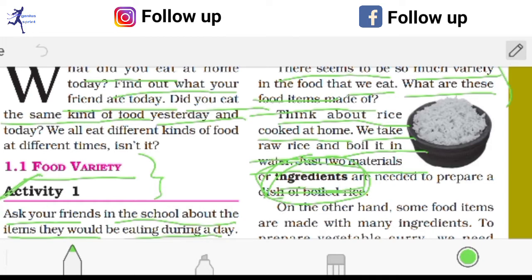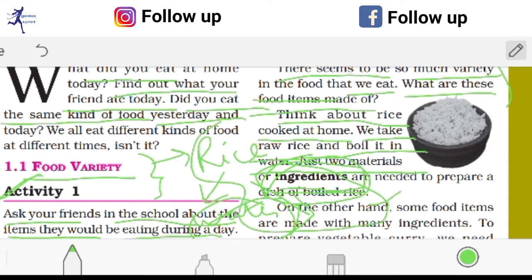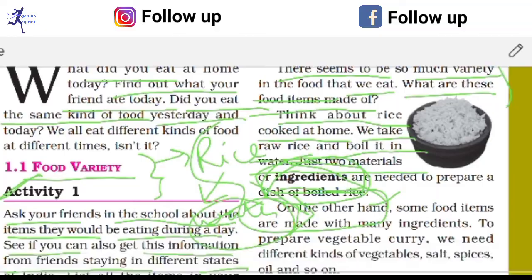For example, suppose you are going to cook rice. What are the things necessary for it? Water is necessary, and heat is not one kind of ingredient, but here only water is important, and rice, that means paddy, is necessary. So these are basically the two ingredients of rice. If you want to cook different kinds of food, then different items are necessary for them, and these items are called ingredients. I hope you have understood it.